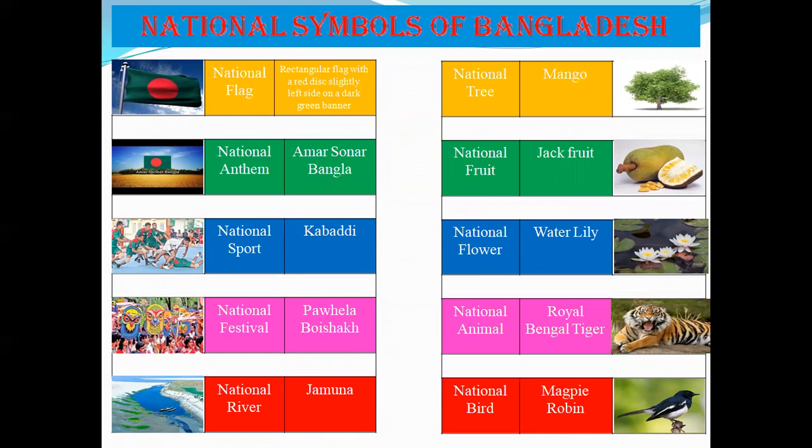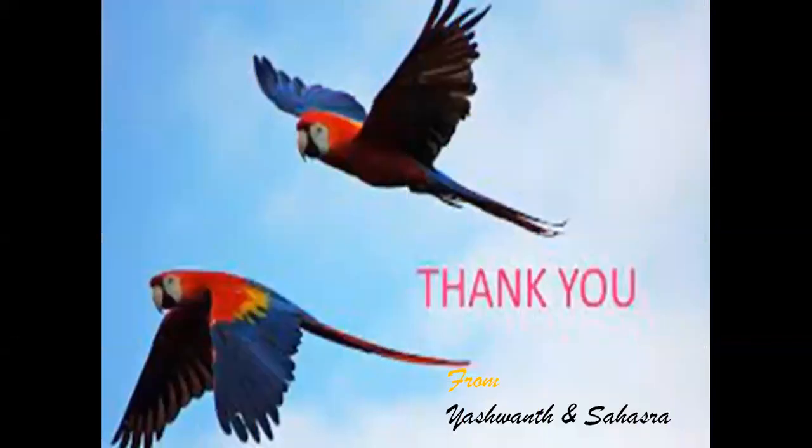National river: Jamuna. National tree: mango. National fruit: jackfruit. National flower: lily. National animal: Royal Bengal tiger. National bird: magpie robin.